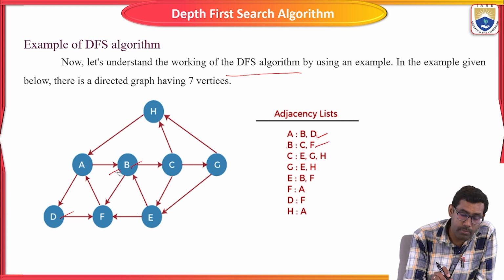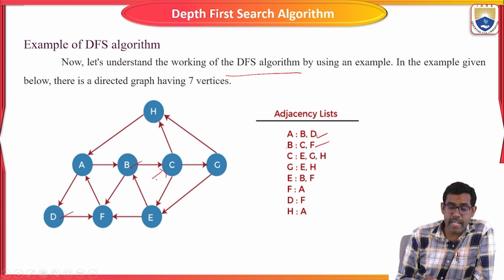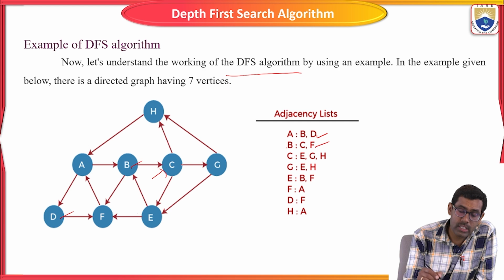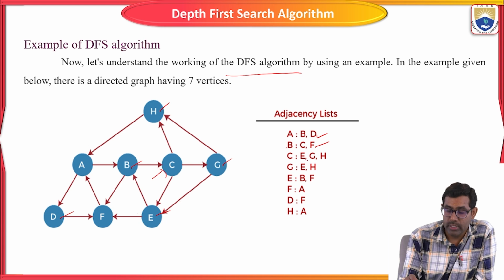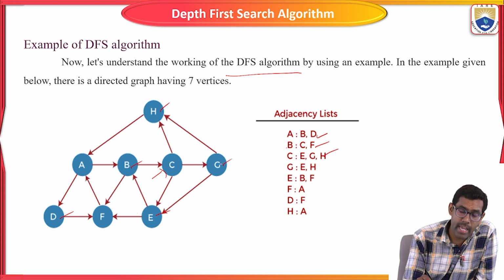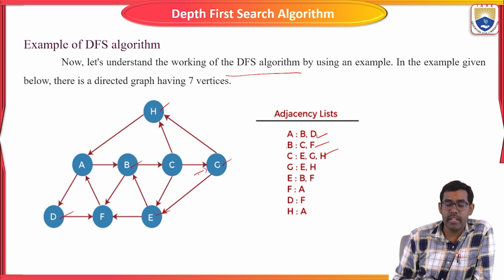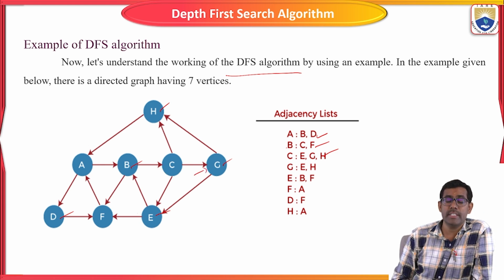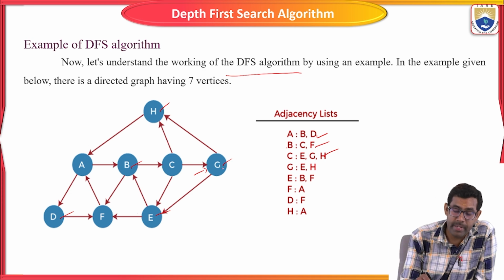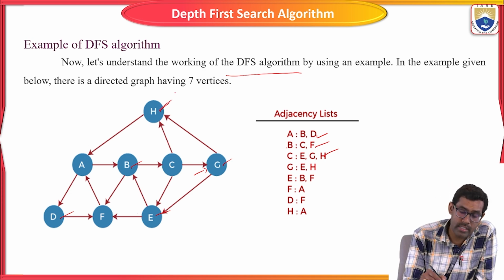Next the traversal will move to C. Here it will see what the adjacent nodes of C are. From C, three adjacent nodes are there: G, E, H. Right? So C, G, H. Next one, G. Now the traversal's starting vertex is G. G has two adjacent nodes, H and E.